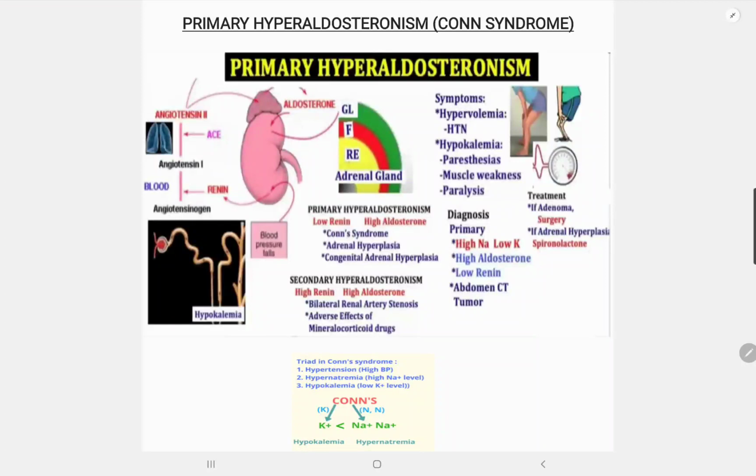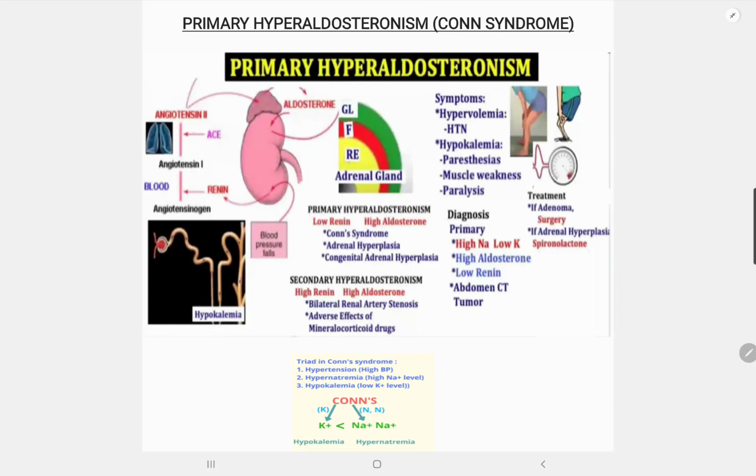Conn syndrome, or primary hyperaldosteronism. Usually patients present with new onset, difficult to control hypertension and symptomatic hypokalemia, for example palpitations and paresthesias. This patient typically likely has primary hyperaldosteronism.